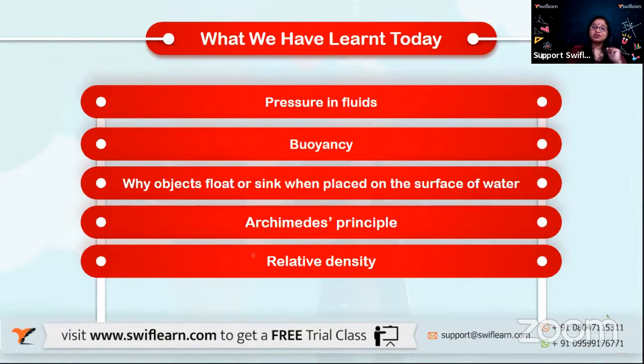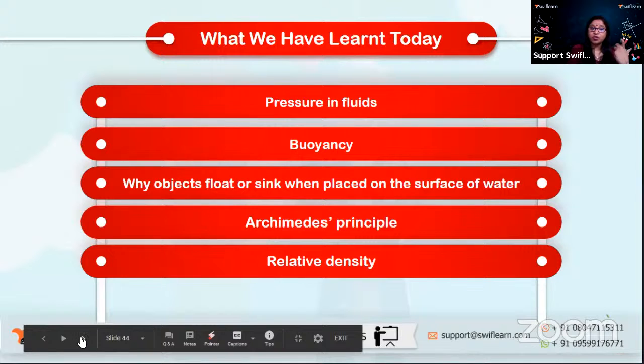And we also talked about relative density, where we are relating the density of any substance, any liquid with that of water, because we know the density of water. It is 1 gram per centimeter cube. So this is what we have actually learned today, thrown light on a lot of topics.